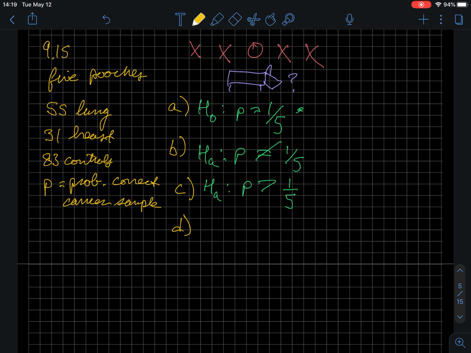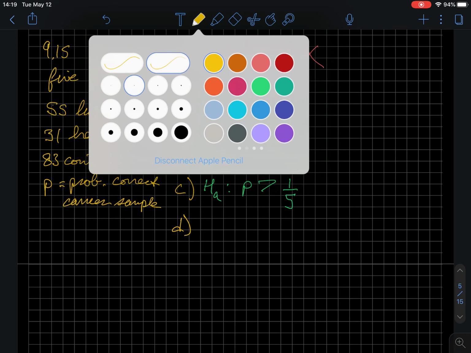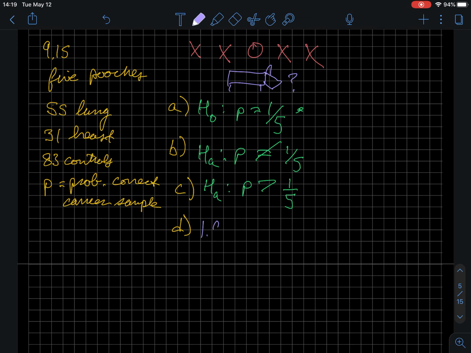Part D is asking us, in one test with 83 stage 1 lung cancer samples, the dog correctly identified the cancer sample 81 times. The test statistic for the alternative hypothesis in part C was z equals 17.7. Report the p-value to 3 decimal places and interpret. Basically, you'll recall that when we think about p-values, they correspond to z-scores. So for example, the one for 1.96 is like 0.05.